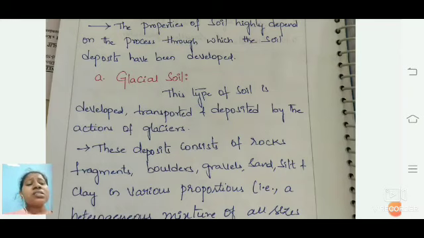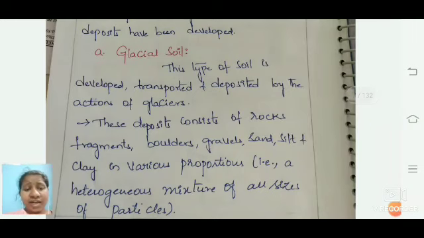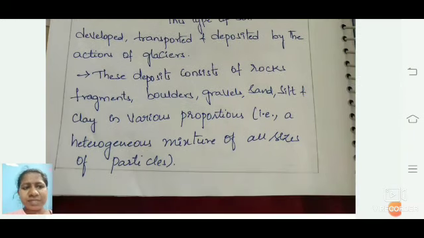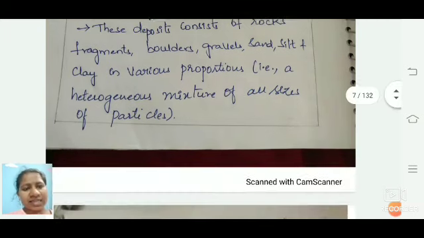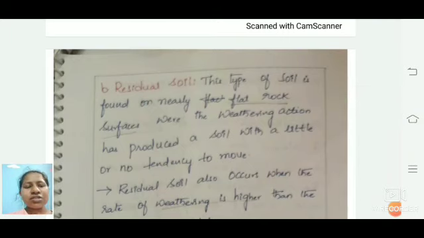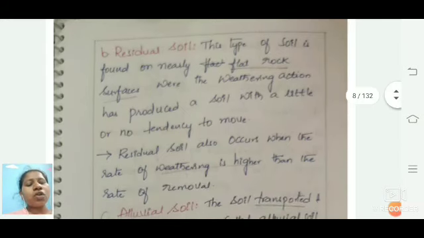As we all know, these deposits of rock fragments include boulders, gravel, sand, and silt in various proportions. This heterogeneous mixture of all sizes of particles is also taken into consideration. Coming to the next one, residual soil. This residual soil has a flat surface from the weathering of rock, and there is no tendency to move from one place to another. The weathering is higher than the removal of rocks here.